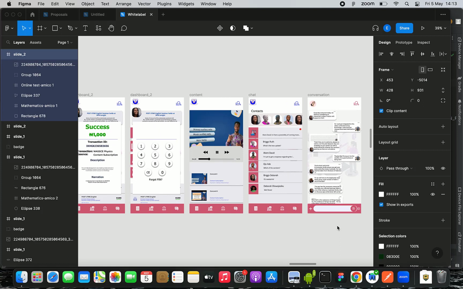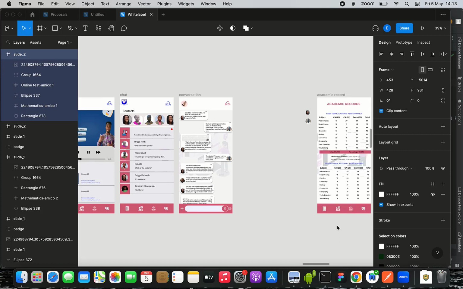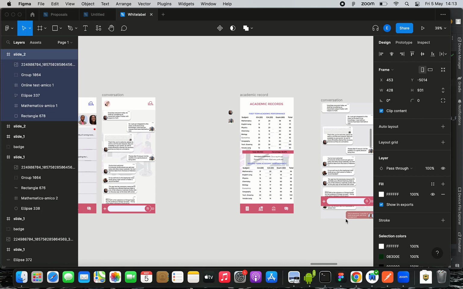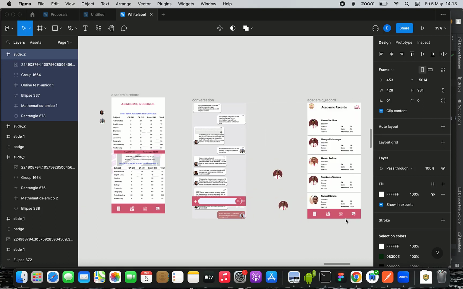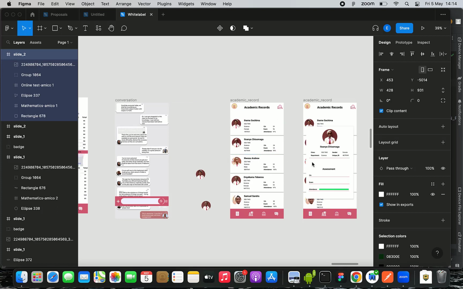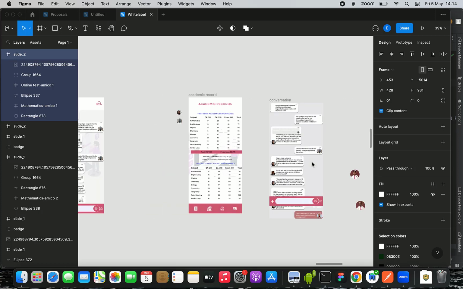This is actually a chats contact list, and you have a sort of chats here at this point in time. And as you can see, this is for academic records. On and on like that, we have a written chats. Then you have something like this as well that actually itemizes the score based on CA, exam, and attendance. Then you move on and on like that. So it's really a very robust framework.